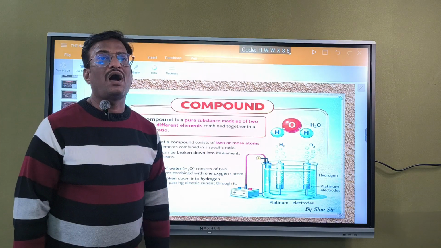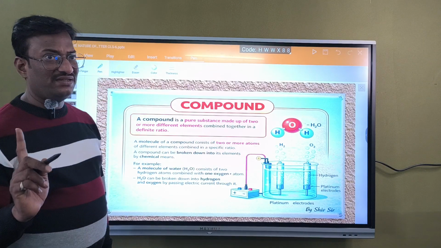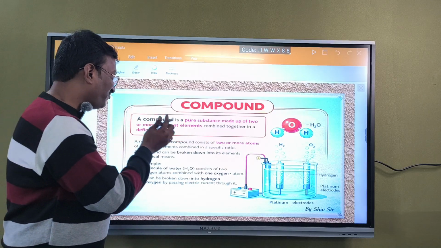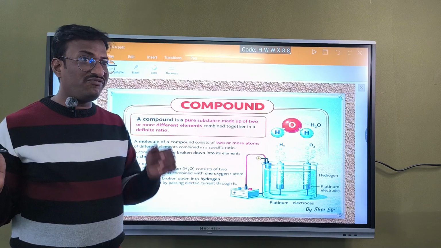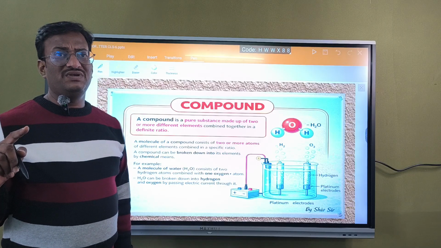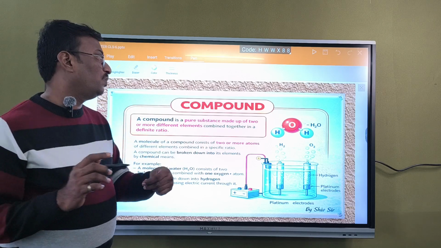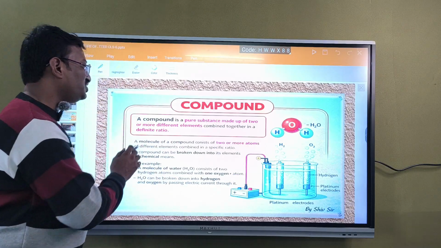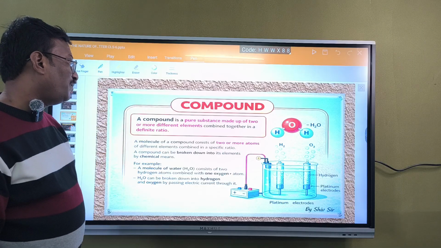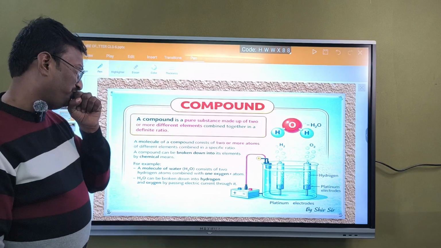Next thing is compound. What is a compound? Compound is also a pure substance just like element. The difference between the element and compound is that compounds are made of two or more different elements, but an element is made of only one type of atoms. These are made up of different types of atoms. They will be combined in a fixed ratio. Combined together in a definite ratio or fixed ratio, they will be called compounds. A molecule of a compound consists of two or more atoms of different elements combined in a specific ratio.